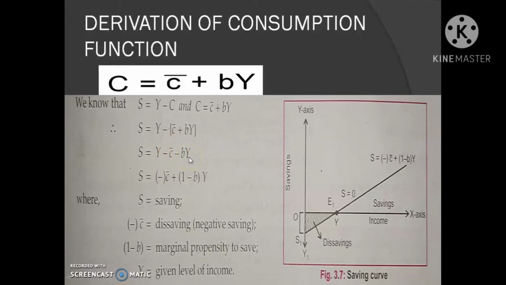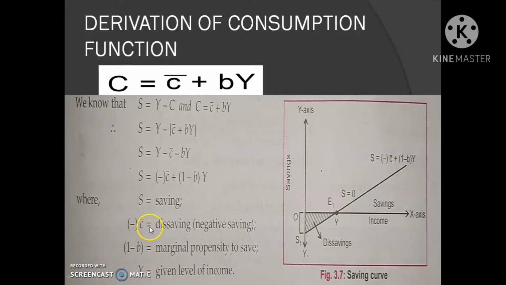It is again written as S is equal to minus C dash plus (1 minus B) into Y, where S is saving, minus C dash is dissaving or negative saving, C dash is the autonomous consumption.